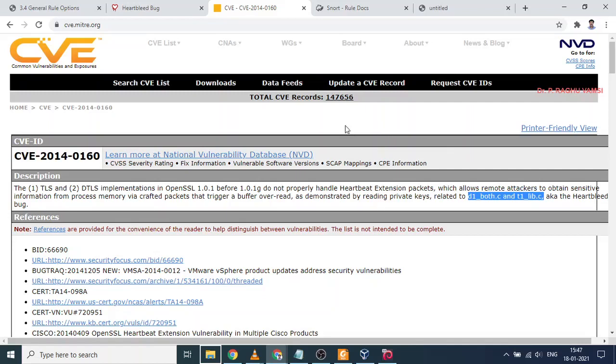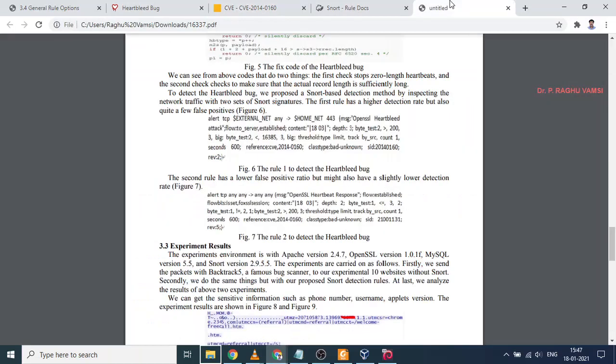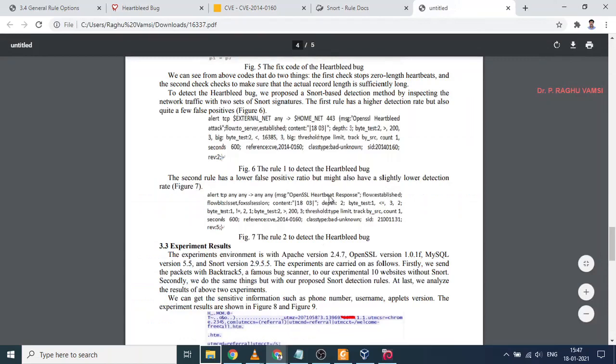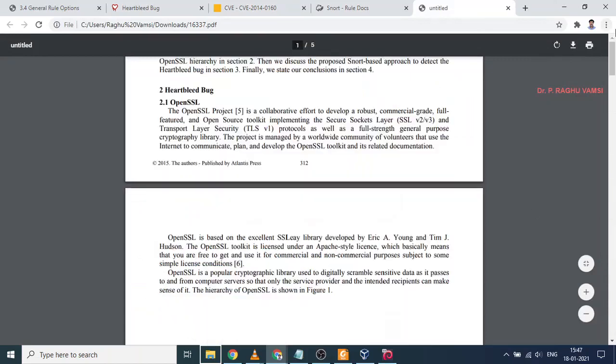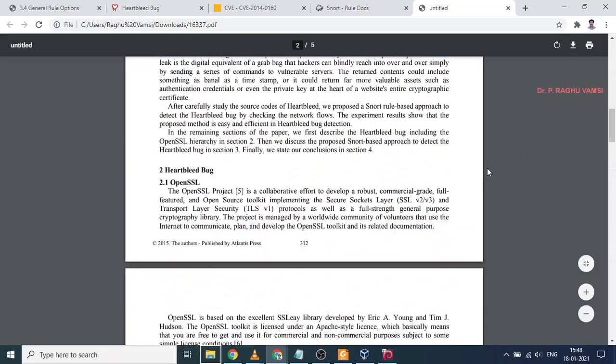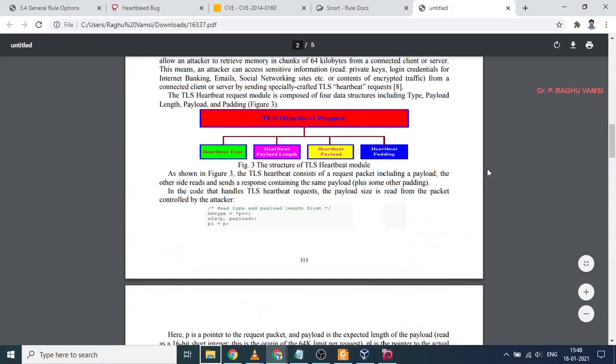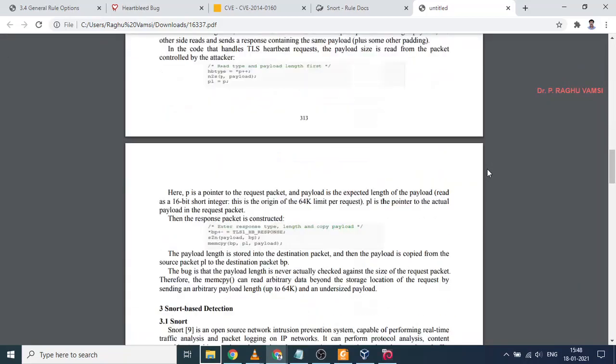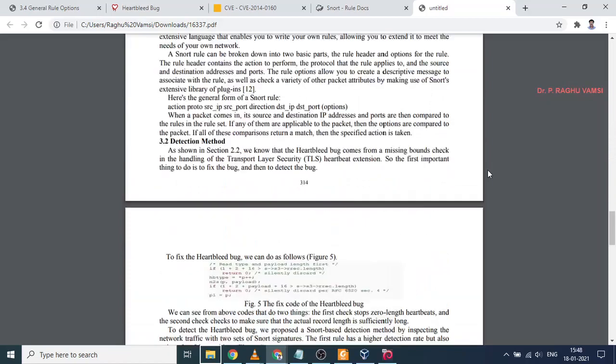However, some researchers installed toy simulators or toy websites with OpenSSL 1.0.1, wrote their own rules and tested against them. So here is a paper over the internet, a Snort based approach for Heartbleed bug detection. This is a 2014 paper when the Heartbleed attack was a hot topic.